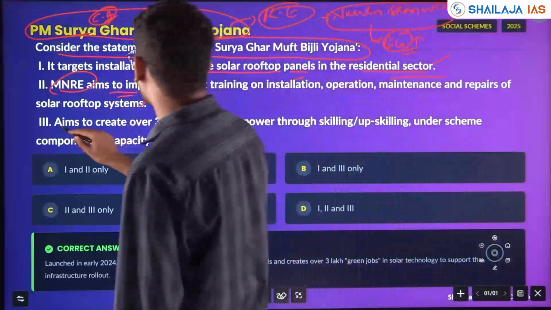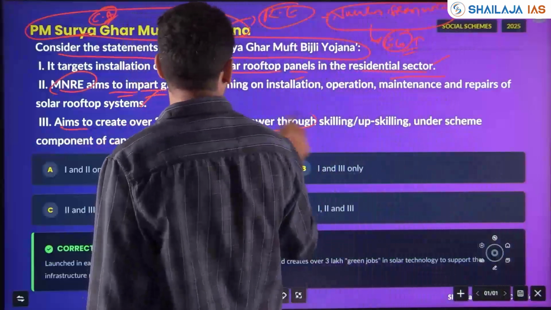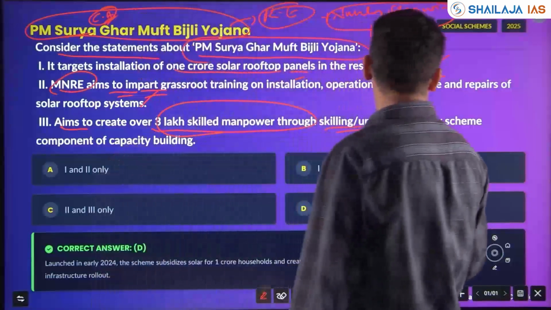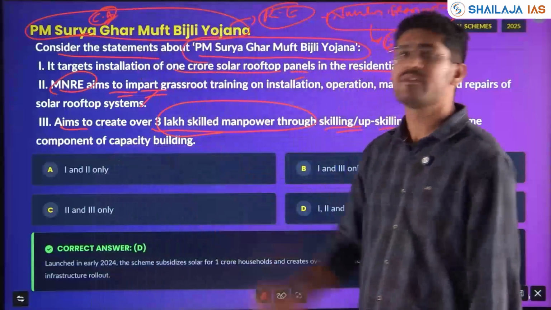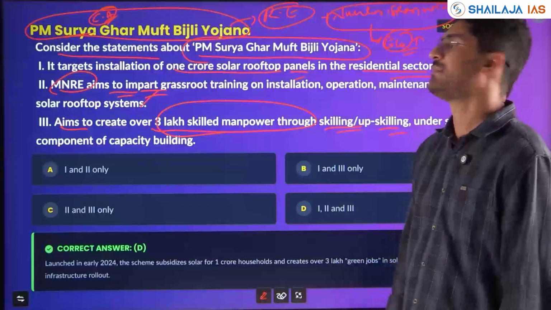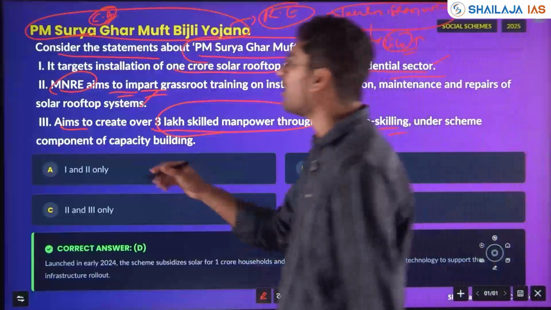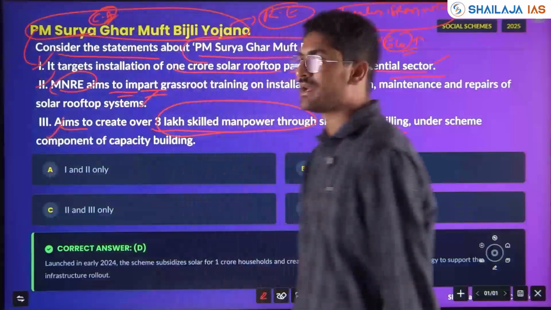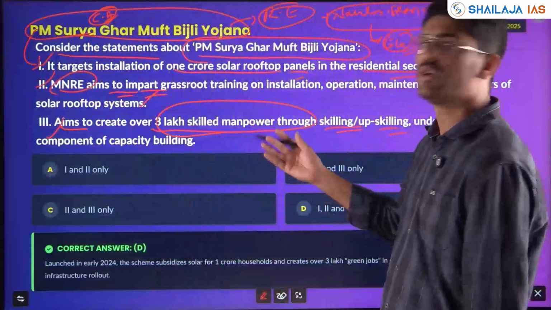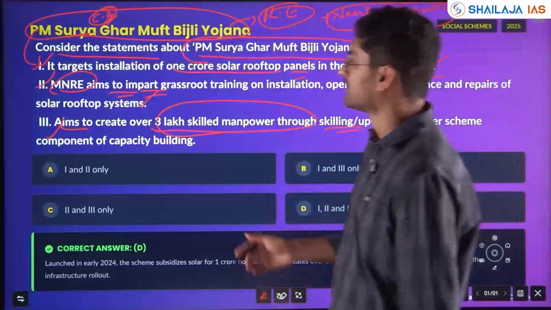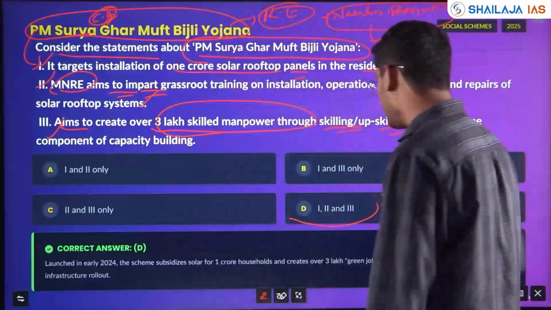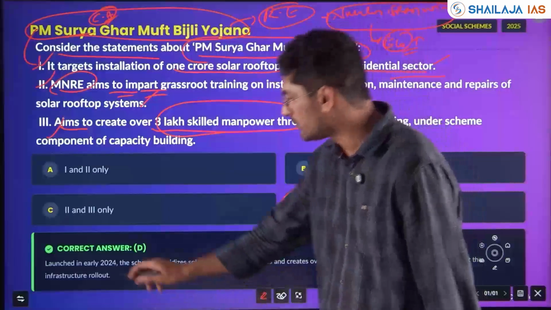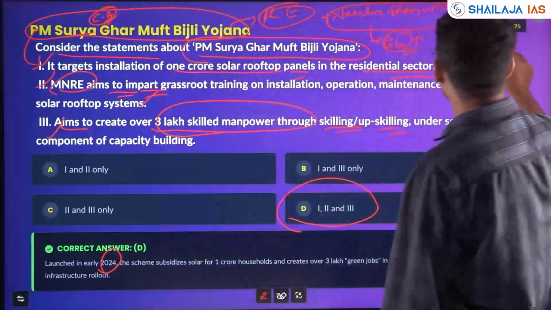And under this scheme, it aims to create over 3 lakh skilled manpower through skilling and upskilling under the scheme component of capacity building. Yes, this statement also is correct. Generally, all are positive statements aiming towards adoption of solar energy in residential areas and reducing the power bill. So here the answer is D, 1, 2 and 3. Launched in 2024, the question came in 2025.